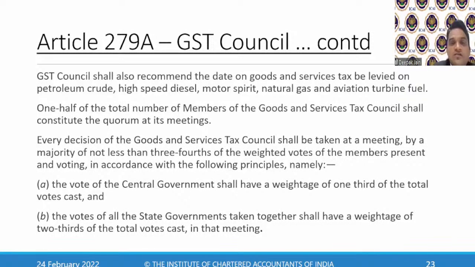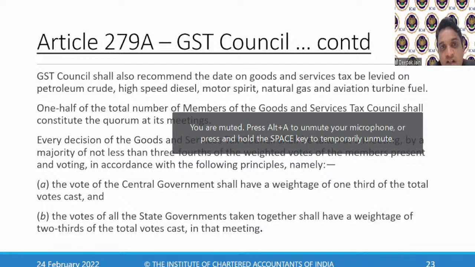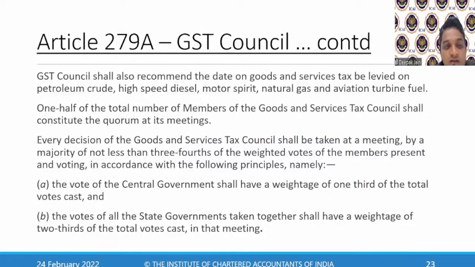Now, the weightage of the votes. If any resolution has to be passed in a GST Council, what weightage will it have? The vote of the central government will have a weightage of 1/3 of the total votes, and all the states put together will have a weightage of 2/3. To have that kind of balance, central government will have 1/3 and state governments put together will have 2/3. That is how the GST Council framework works.